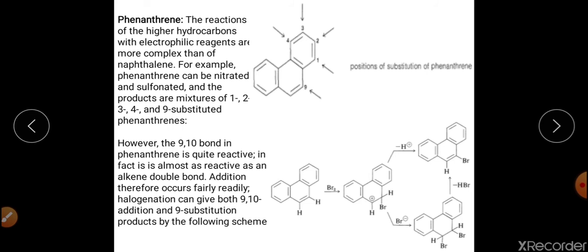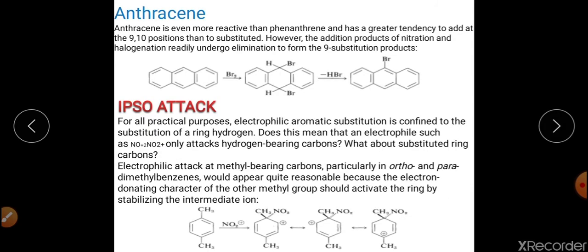carbocation, and this carbocation can react with Br negative and get converted into the adduct. The addition product will be synthesized, or it will lose the H positive and get converted into the substituted product, and the substitution will particularly happen at the 9th position. So this is the case of phenanthrene.